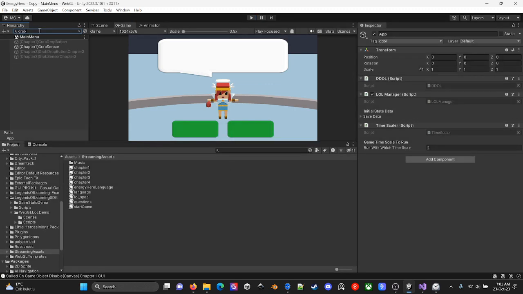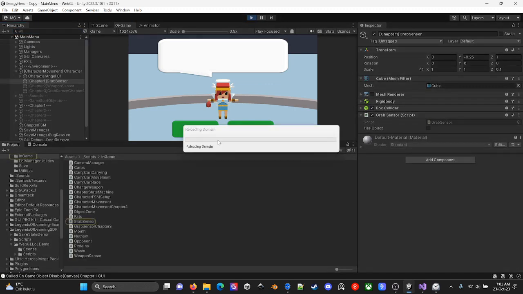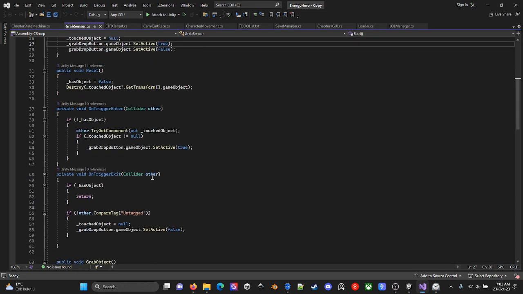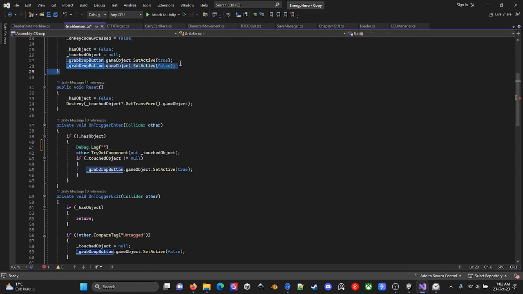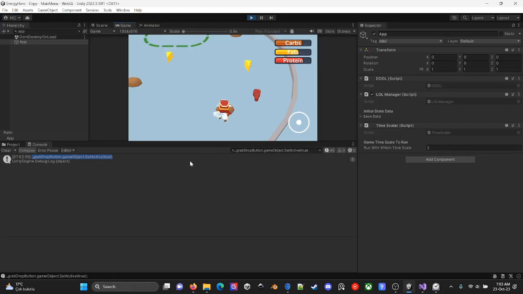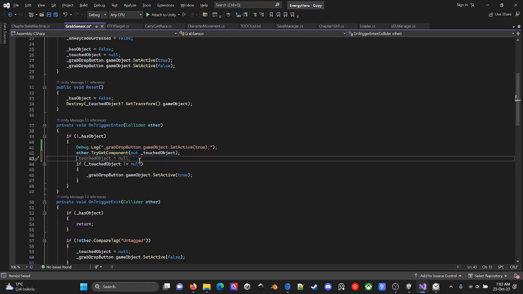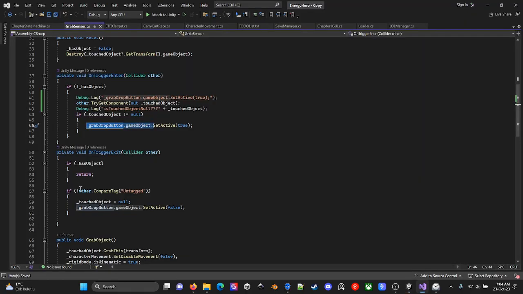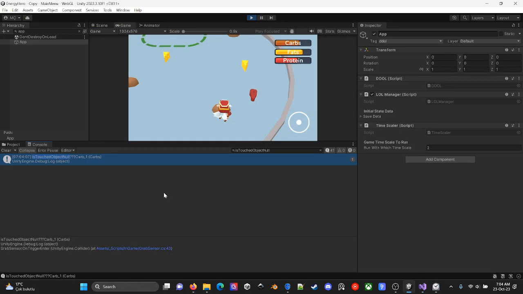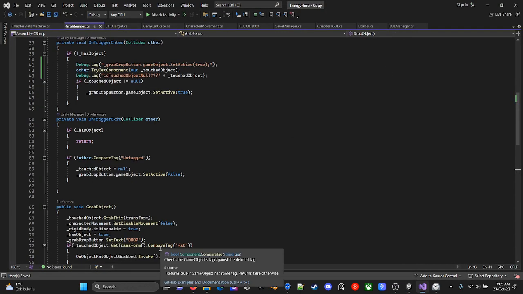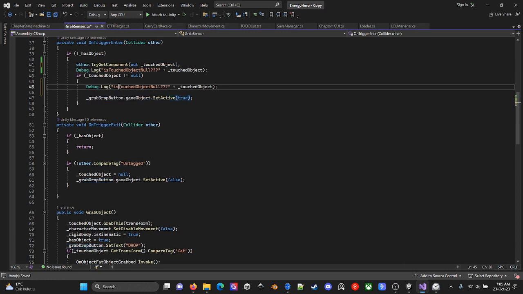But why does this thing not see it the first time? The second time, on trigger enter is called. Look, grab the button. And the first time this is called, but if touched object is not null. Let's also check the touched object. Is touched object null? No, it's not null. If other compare tag is not untagged. This is not untagged. Subtract grab, subtract object is true. Also, let's check that.